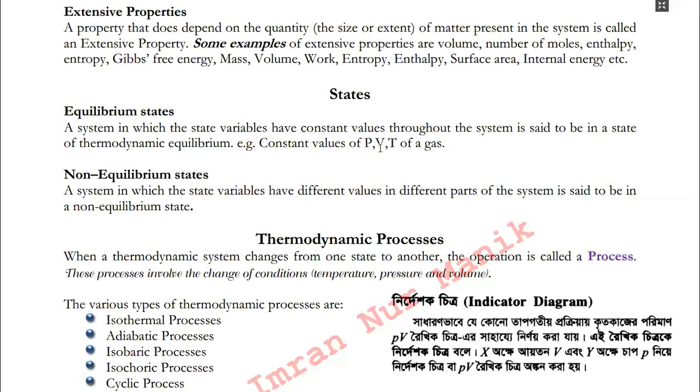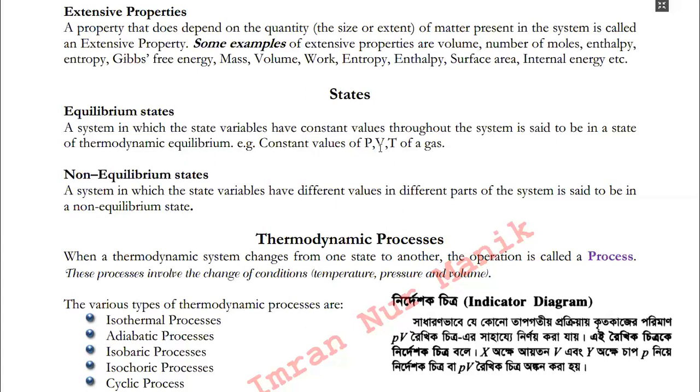When all the state variables have constant values throughout the system, then it is said to be in a state of thermodynamic equilibrium. Suppose we have a gas confined in a cylinder that has a frictionless piston. If the piston is stationary, then the state of the gas can be specified by giving the values of pressure and volume. The system is then in a state of equilibrium.